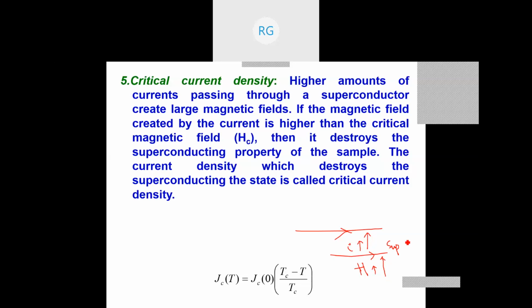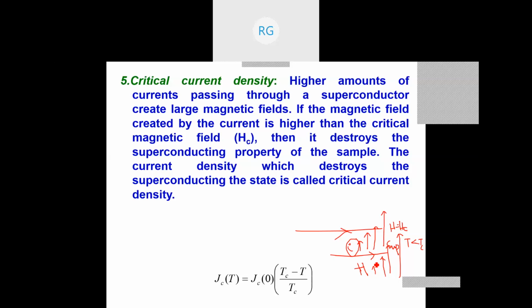But still the temperature T is below Tc. That means the superconductor is kept below Tc only, but I am increasing the current in the superconductor. If I keep increasing the value of I, H increases and now H becomes equal to Hc, that is, the critical magnetic field. Therefore, the current passing through the superconducting wire is able to create a magnetic field equal to its critical field, and superconductivity is destroyed.